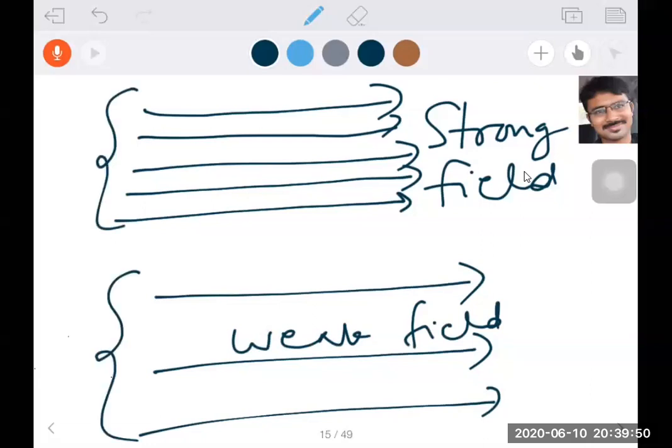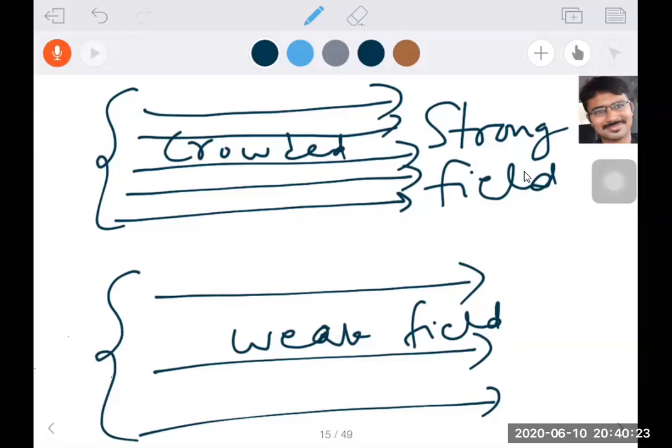If the electric field lines are widened, not crowded, then it is called a weak field. Weak field is nothing but the lines being widened, where the distance between two electric field lines is more. And when they are close, it is called a strong field. This is also one important point to be noted in electric field lines.